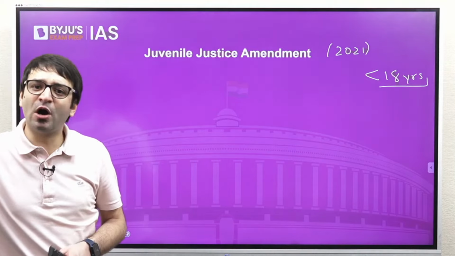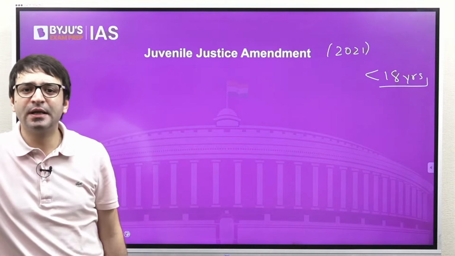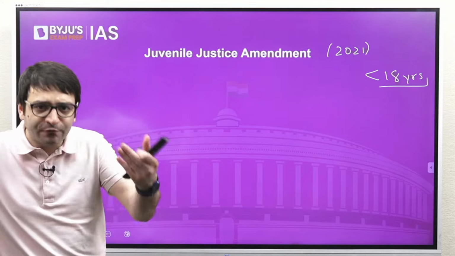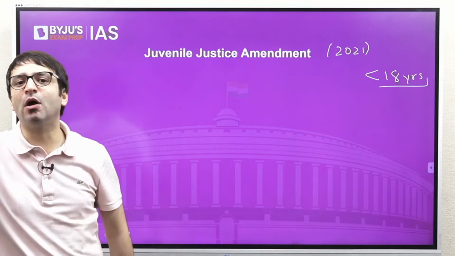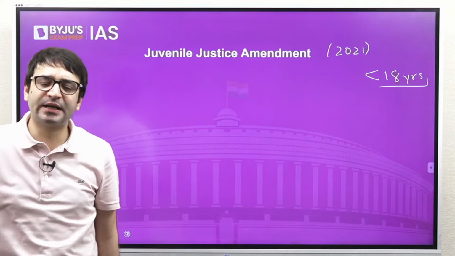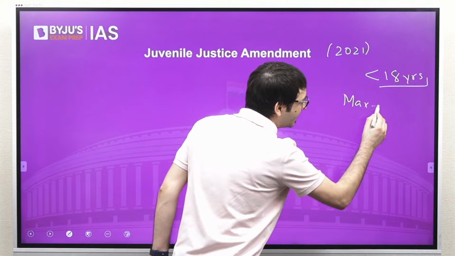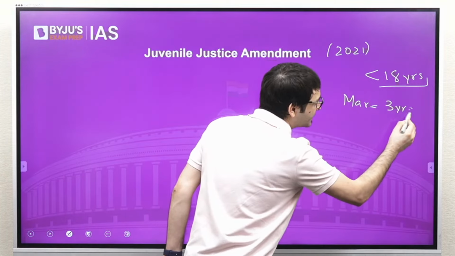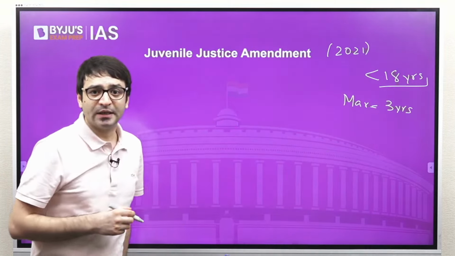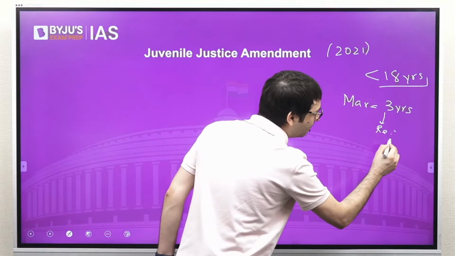Because according to the law called Juvenile Justice Care and Protection Act 2000, this juvenile who is in conflict with the law, who has violated a law, cannot be tried as an adult. If he has committed any crime, he can be sentenced, but the maximum sentence that can be given to him is 3 years in jail. That too not in a regular jail, but in a reform home.